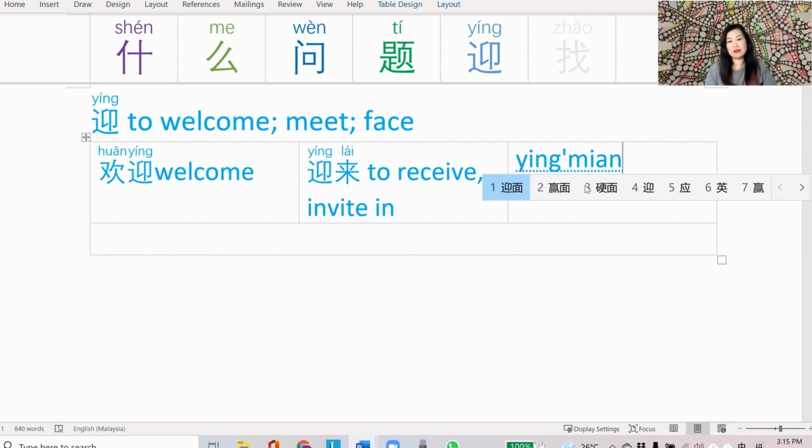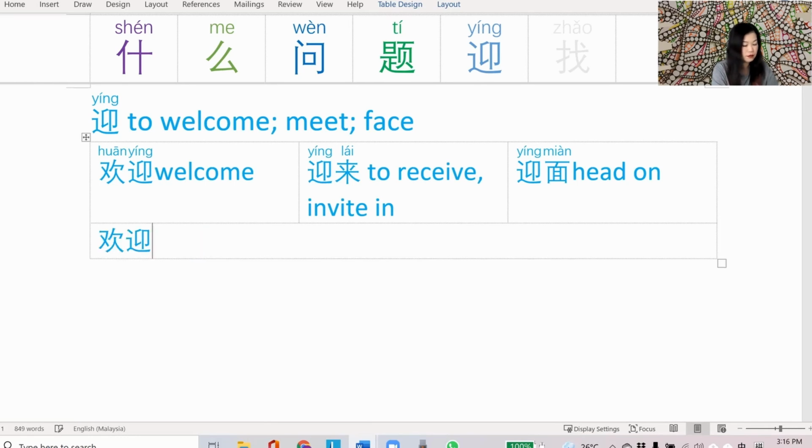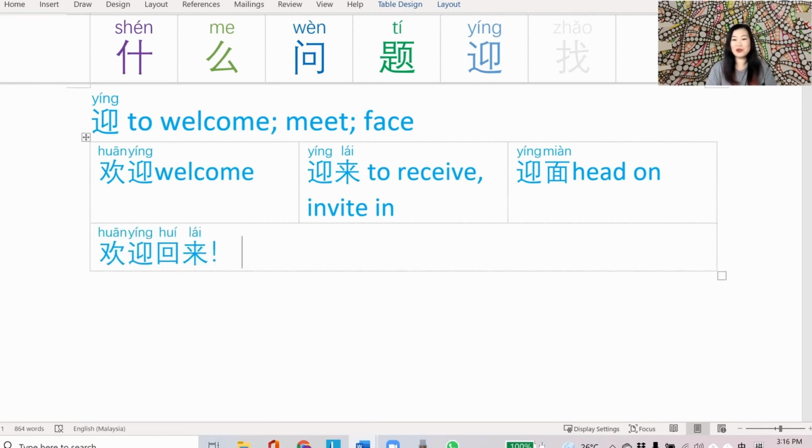And lastly we have 迎面. 面 is face that we covered a couple of episodes ago. 迎面 is a bit challenging for me. It means directly onto your face or head on. Okay, let's have a look at some sentence examples. The first one I've already mentioned. 欢迎回来. 欢迎回来 is welcome back.